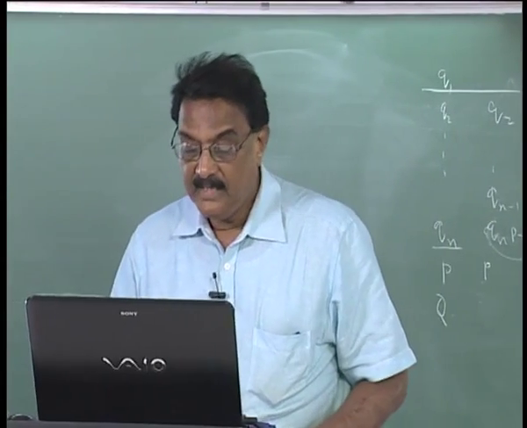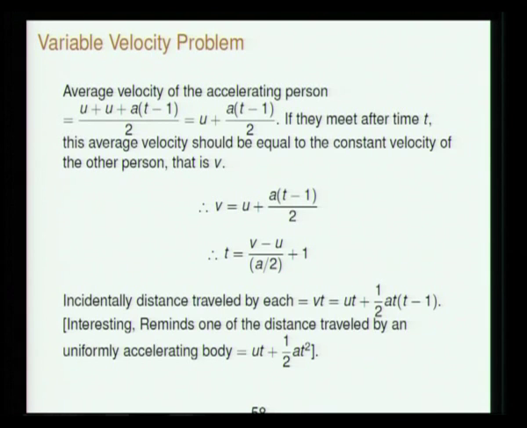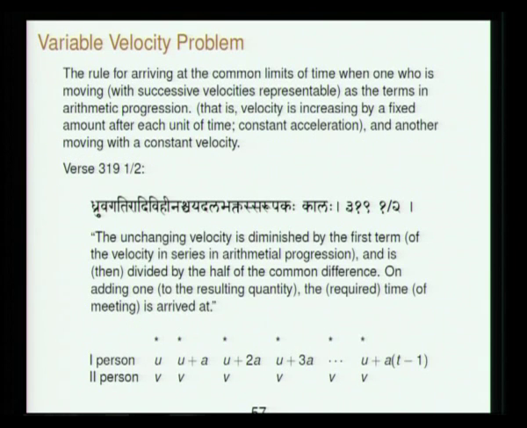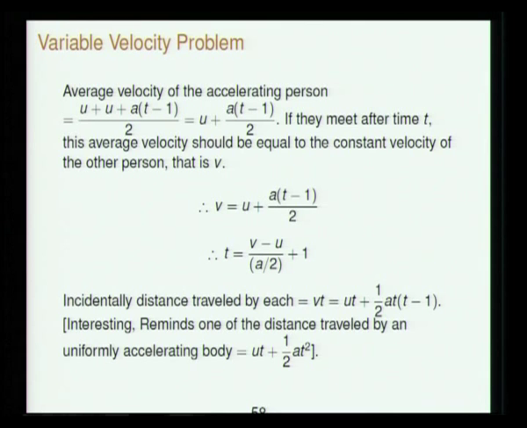So, then clearly the average velocity must be the same. You see, if they have to meet, the average velocity when they meet must be the same. They should have travelled the same distance. Okay. So, time is the same. So, the average velocity should have been the same. So, then the average velocity of the first person is u plus, this is an arithmetic series, u plus a into t minus 1 by 2. The second person of course has the constant velocity, average is his own constant velocity, v. So, t is v minus u divided by a by 2, plus 1. So, that is what he is saying.